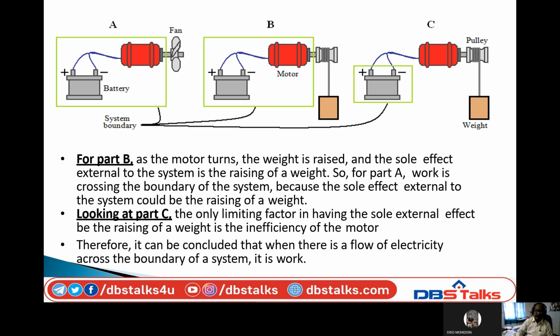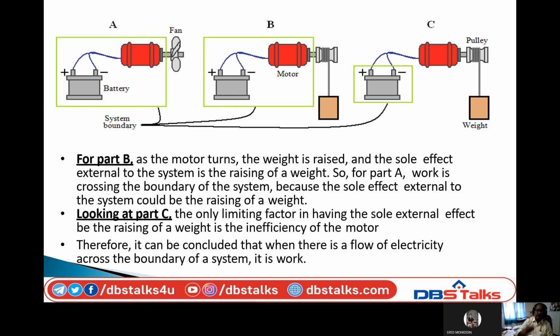Okay, here the fan is rotating. And in the second diagram, we remove the fan and we place a pulley, and the pulley is lifting some weight.